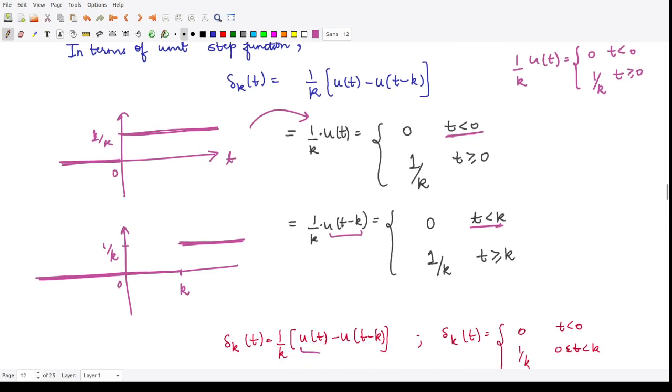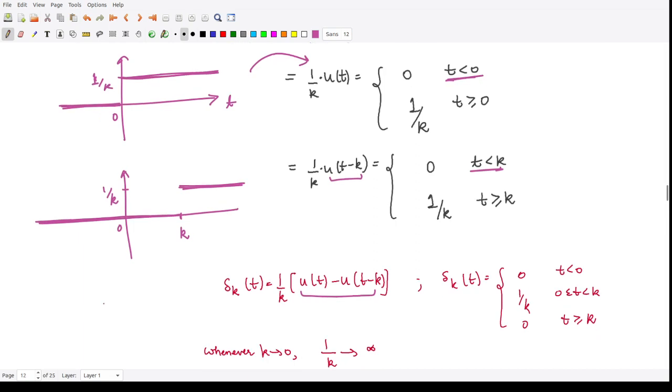When you subtract these two functions, what kind of function will you have? Suppose you take this point 0, this point is minus infinity, this is plus infinity, and this is the t-axis. Whenever you subtract, the value 0 here and the value 0 here, 0 minus 0 is 0, so here also it is 0.